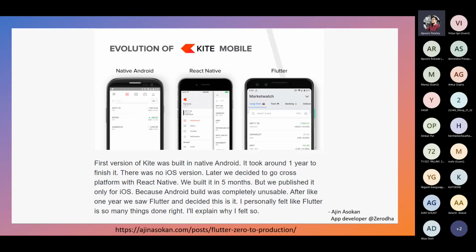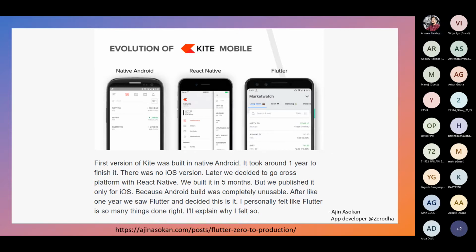Yeah, so this is the slide I was talking about: the evolution of the Kite mobile application. You can see here that they first tried to make this application using native Android. The first version of Kite was built in native Android. It took around 1 year to finish, and there was no iOS version. As I was saying, if you build the application using native Android, you will not get an iOS version out of it, because native means your application will work only on the one platform it is particularly developed for.